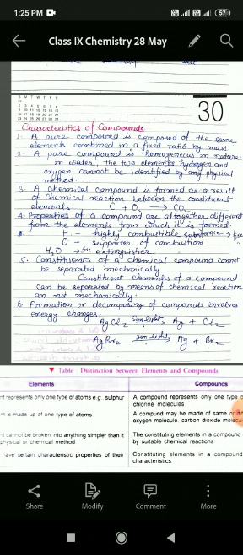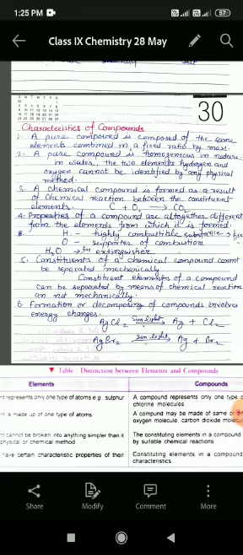Fifth property, students, that is constituents of a chemical compound cannot be separated mechanically. So students, a compound, as we know, is formed as a result of a chemical reaction. Its constituent elements can be separated by means of chemical reaction and not mechanically. For example, hydrogen and oxygen, the constituents of water, cannot be separated from it physically, but they can be separated from it by passing electric current. So this is known as electrolysis of water.